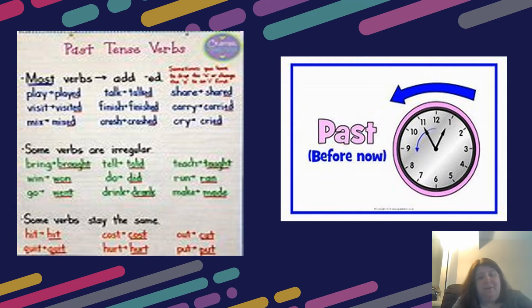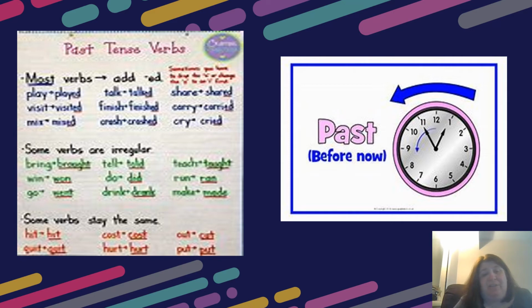Put and put, hurt and hurt, quit and quit. Those examples, so sometimes, it's just finding those rules. I always think if you're in doubt, a good place to go visit is something we talked about in some previous lessons, is looking at our dictionaries or look it up on your phone, so that especially when you're doing formal writing, you want to make sure you're using the correct verb tense.